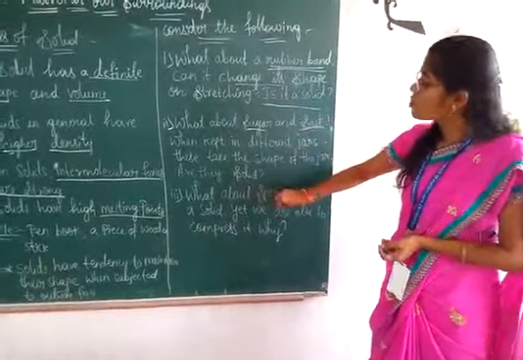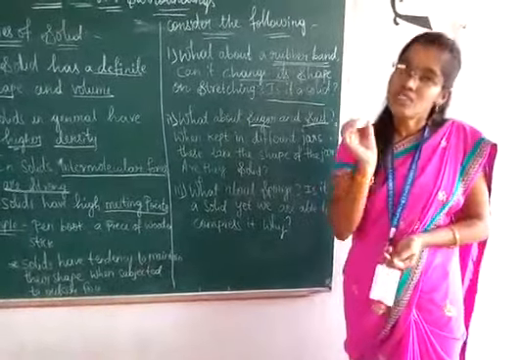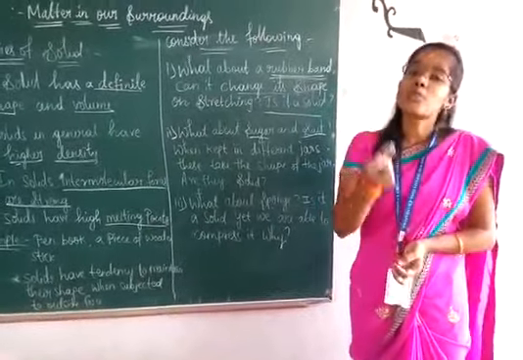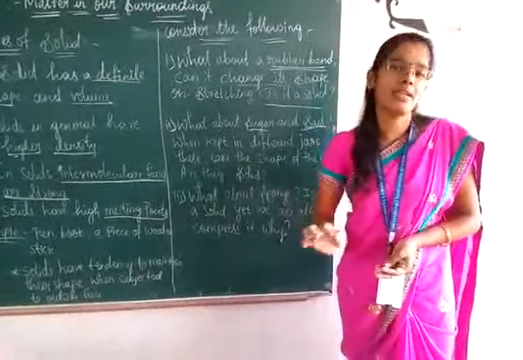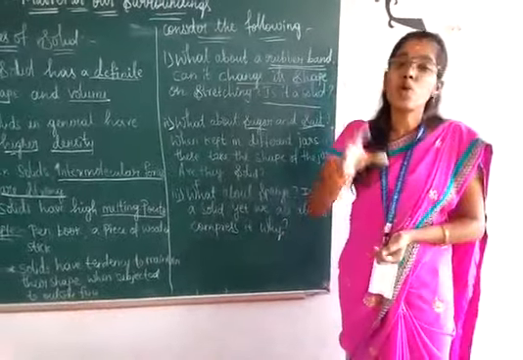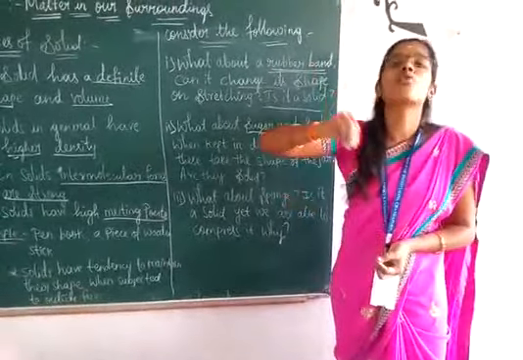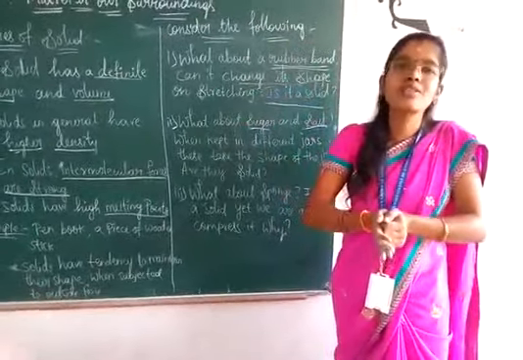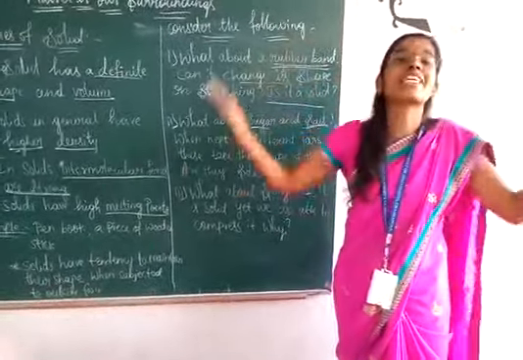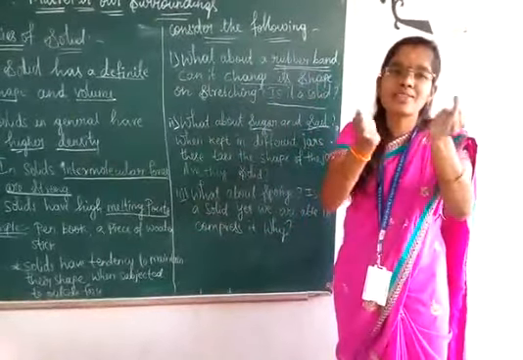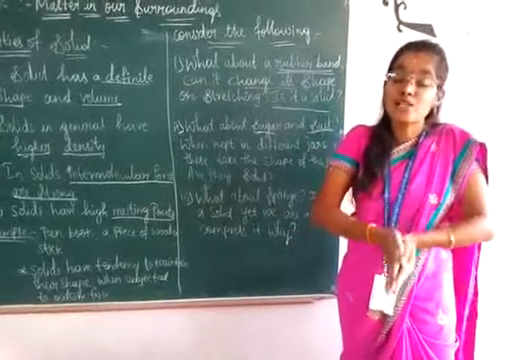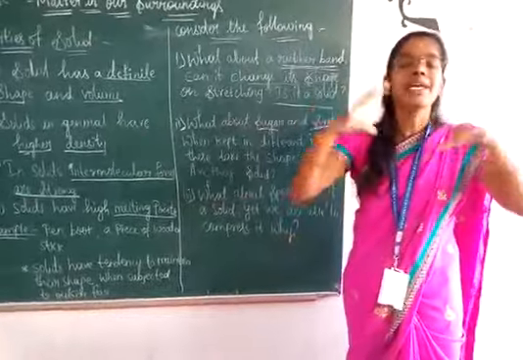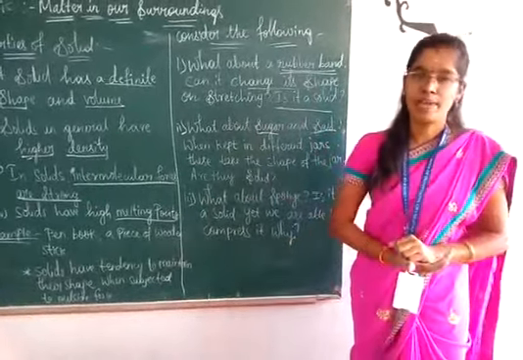And what about the sponge? A sponge is also an example of a solid, but it has minute holes in between. In those holes, air is already trapped. Whenever we apply outside force, the air is expelled, so we can compress the sponge very easily. But as soon as you remove the outside force, it regains its normal shape.